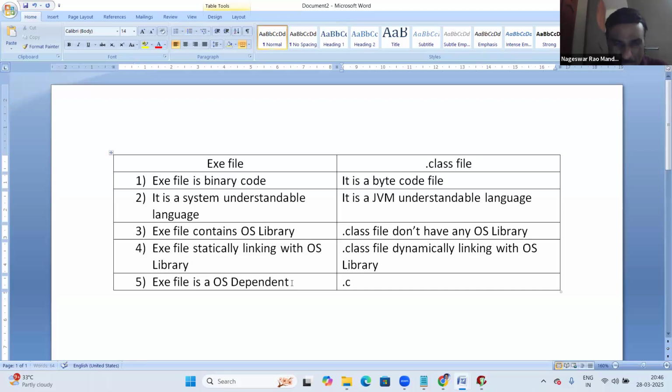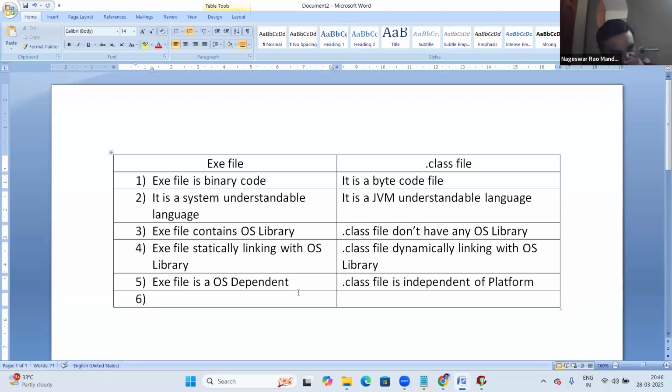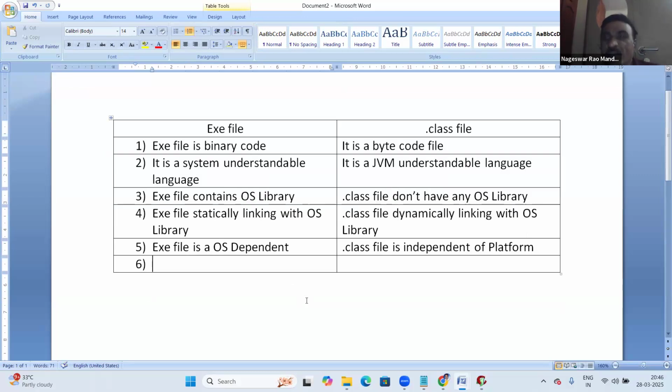Okay, right? A dot class file is platform independent. Yes. Next, one more point here: the exe file. To run the exe file, is that software required or not?